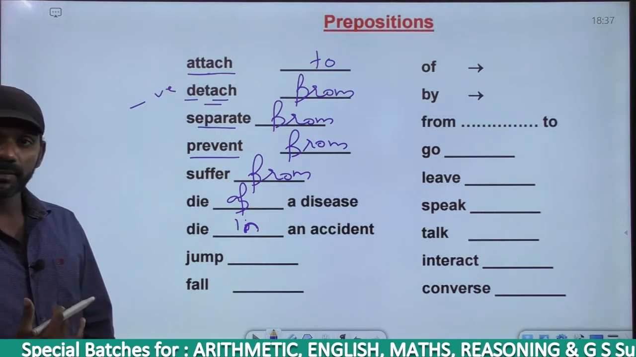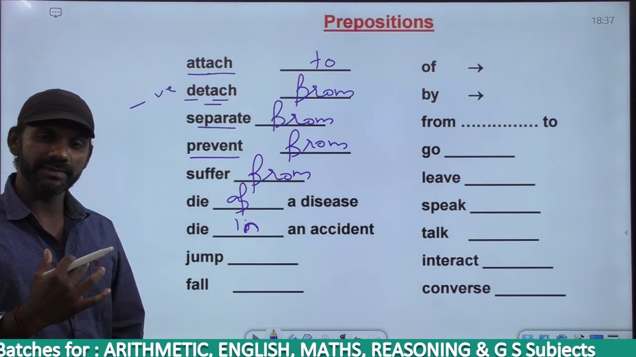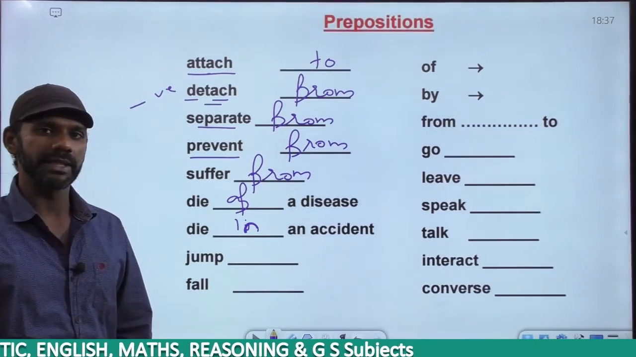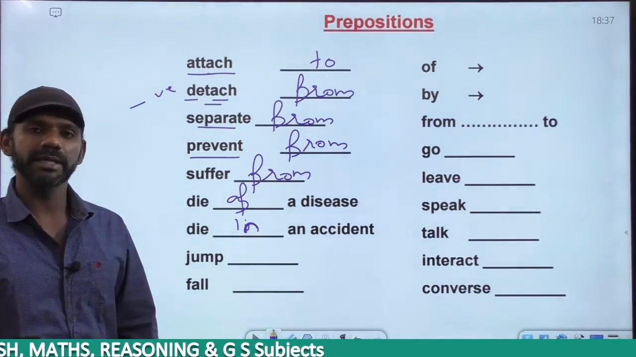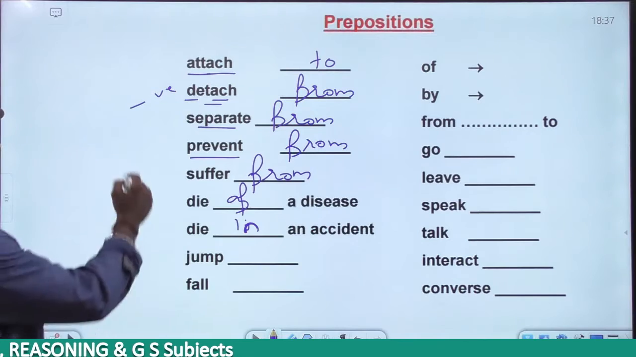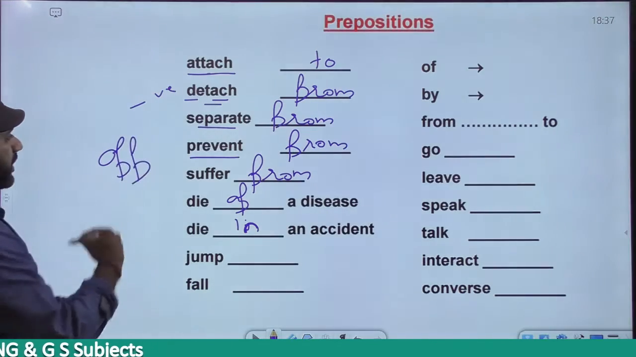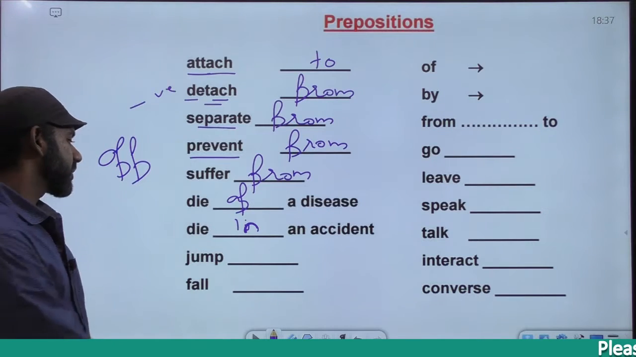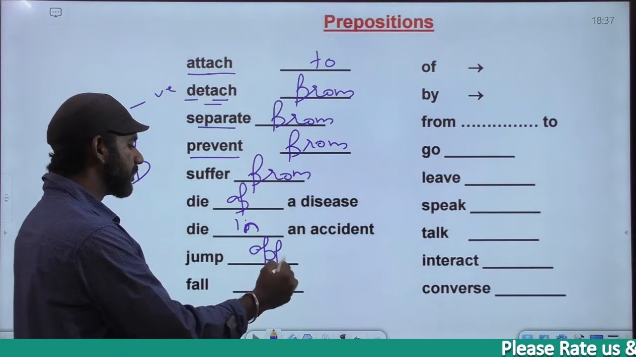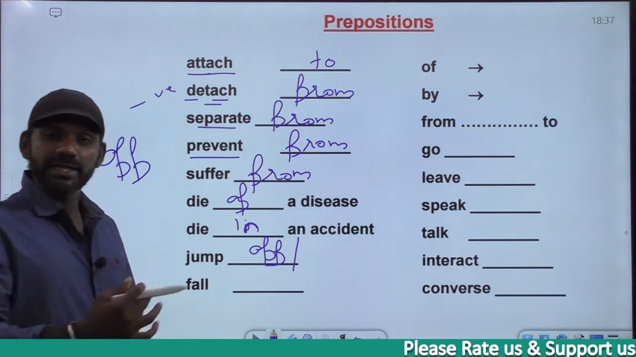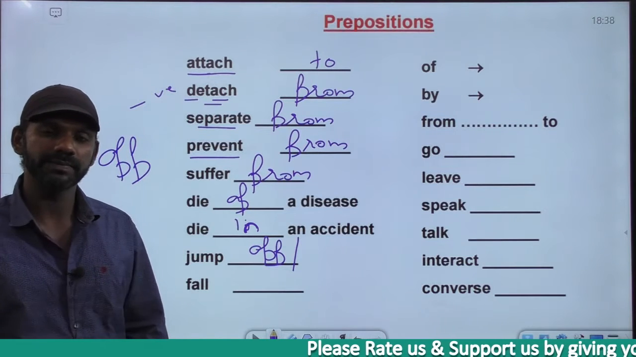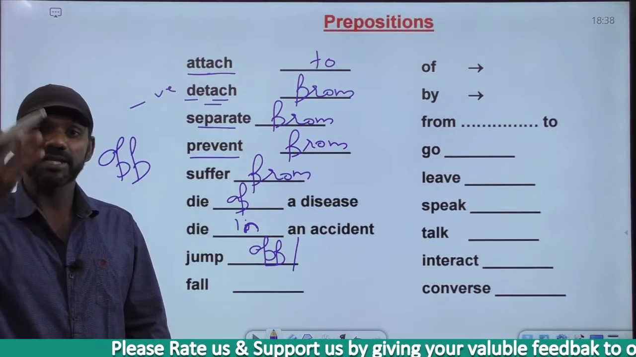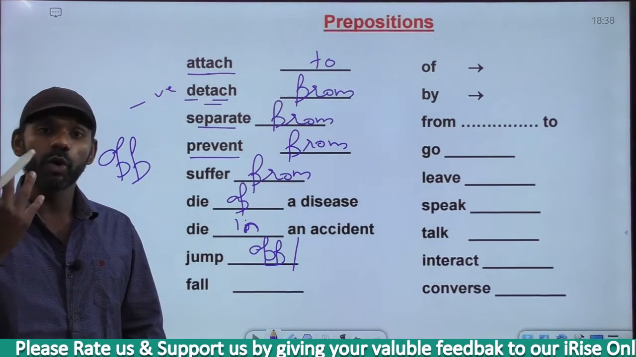Now he jumped dash the building. He jumped from the building or he jumped off the building. O-double-F, off. He jumped from the building is a wrong usage. It must be he jumped off the building. He jumped dash the wall. If you're able to understand the meaning of a sentence, you can get the answer. He jumped over the wall.